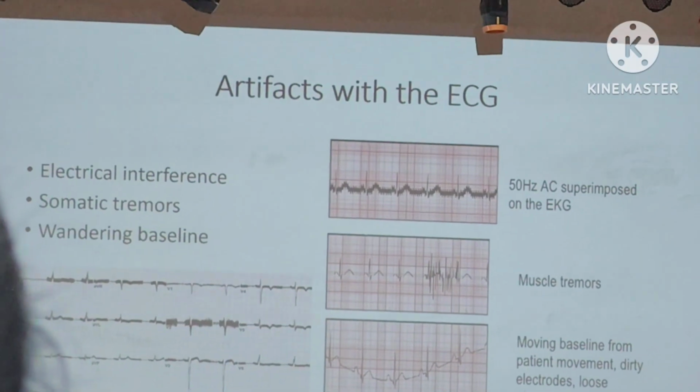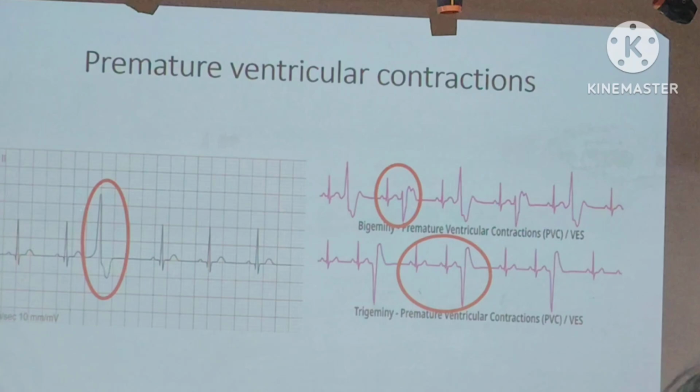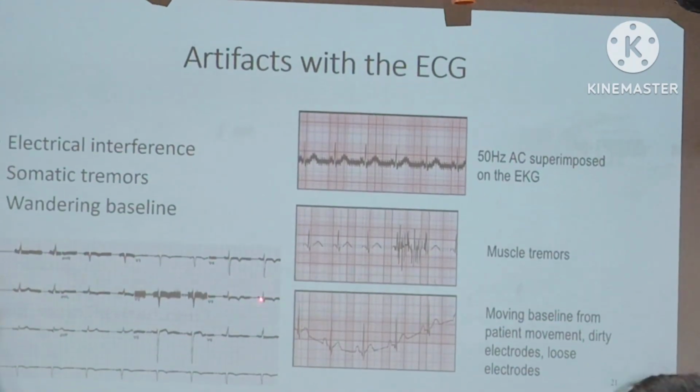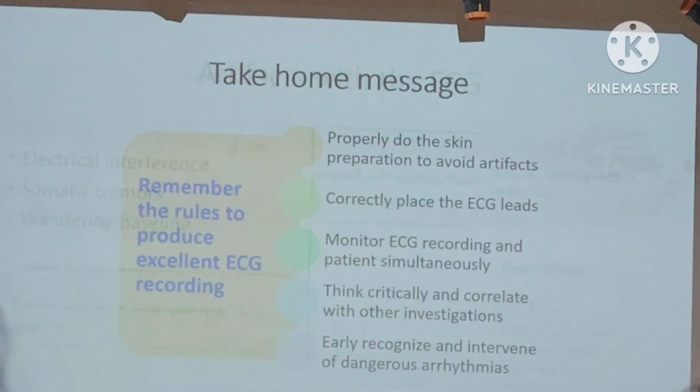This is a wandering baseline. Normally, the normal ECG has a proper isoelectric line. If the isoelectric line is disrupted, this is called a wandering baseline. The baseline is completely disrupted.